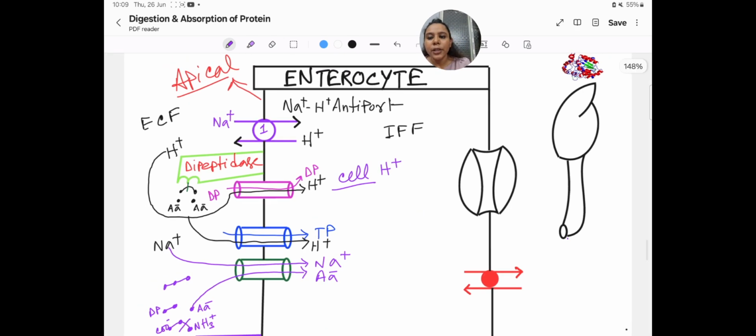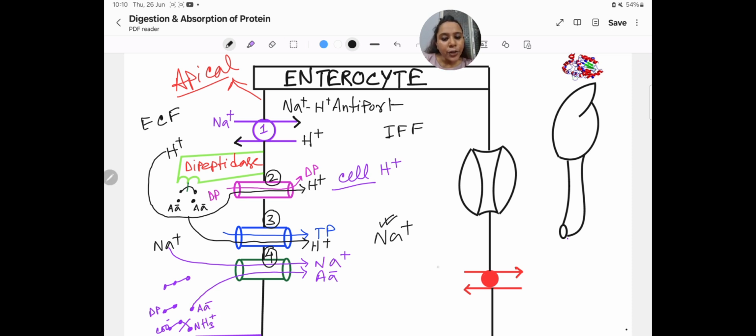Okay, so this one is 1, this one is 2, this one is 2, this one is 3, and this one is 4. And which one is 5? Now Na plus becomes high within the ICF, but Na plus concentration is always high in the ECF, right? So we must remove this Na plus from the cell.